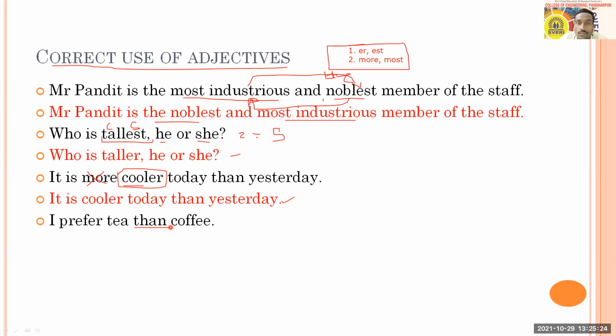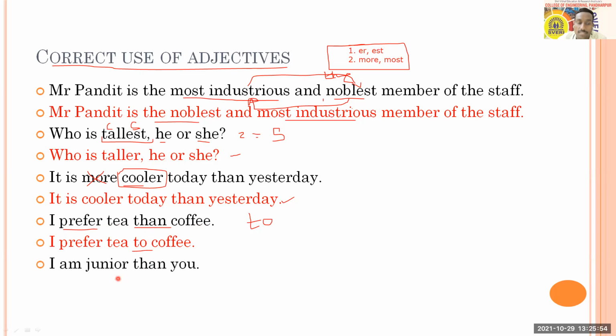So there are certain adjectives. For example, I prefer tea to coffee. Yes, Mansi, you got it, that's right. Here there are certain adjectives that you need to understand, where we do not use "than". One of them is "prefer to". Here you have to replace "than" with "to". The correct sentence is: I prefer tea to coffee, and not "than".